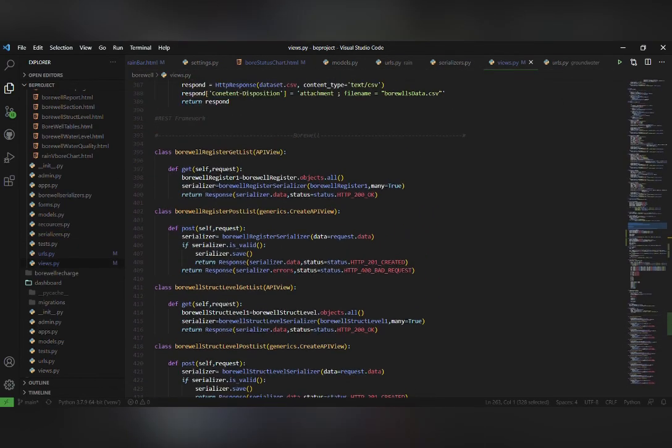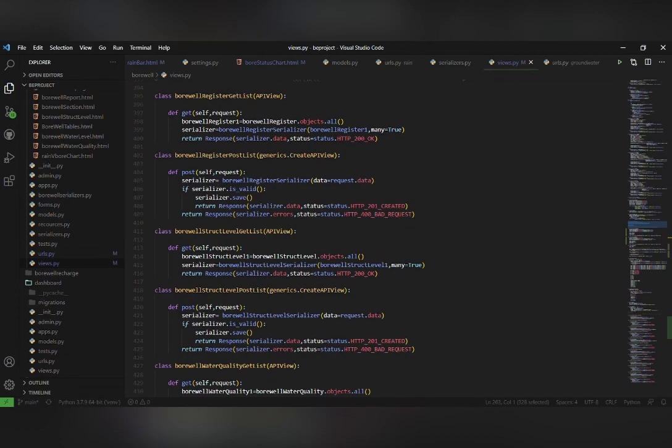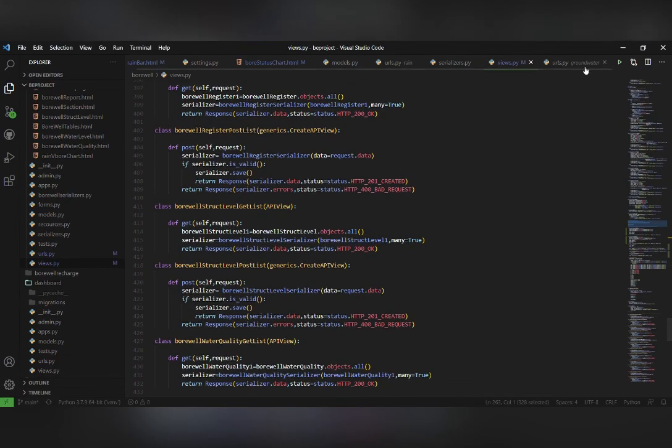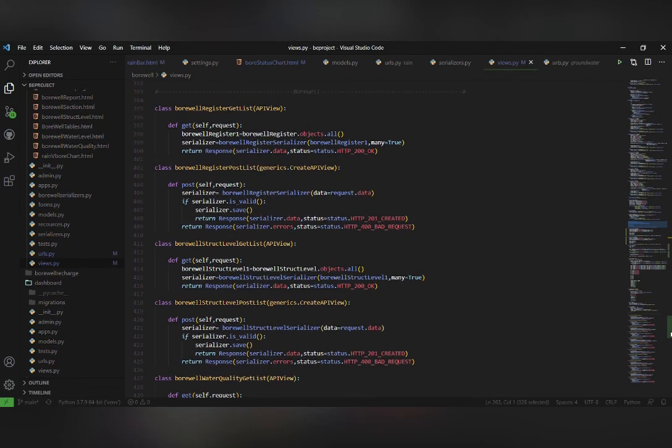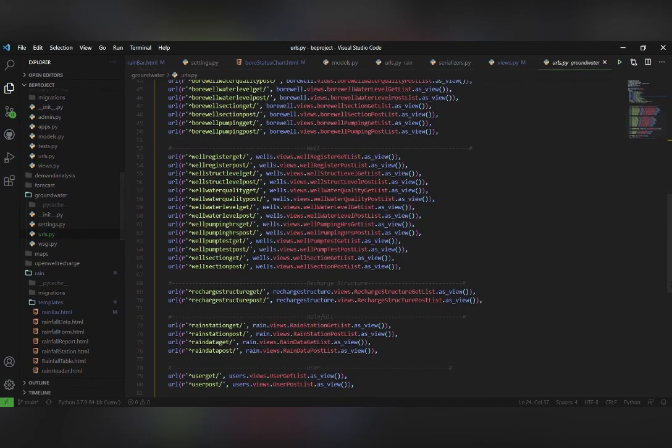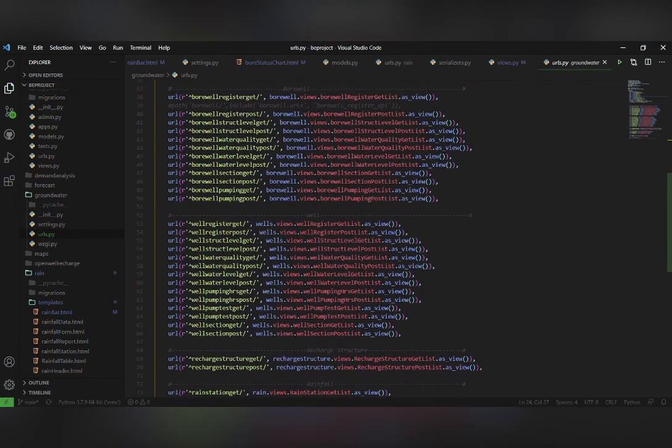These are the views for each and every one of the endpoints of our APIs. These are only the Borewell views. Similarly, we have made views for each and every form on our web page. These are the URLs for each and every endpoint.